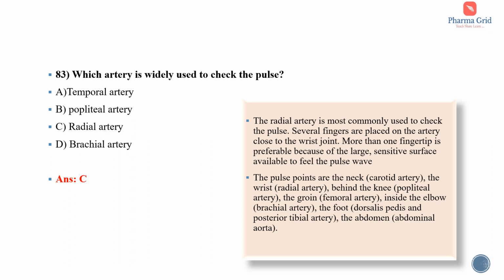Several fingers are placed on the artery close to the wrist joint. More than one fingertip is preferable because of the large sensitive surface available to feel the pulse wave. The pulse points are the neck, that is the carotid artery, the wrist, which is the radial artery, behind the knee, which is popliteal artery, in the groin region it is femoral artery, inside the elbow it is brachial artery, the foot, dorsalis pedis and posterior tibial artery, the abdomen it is abdominal aorta.